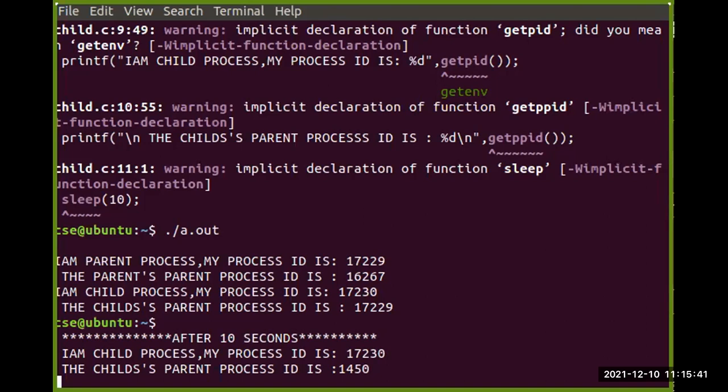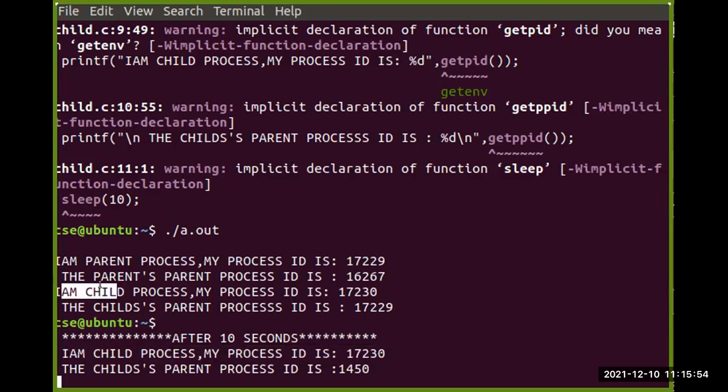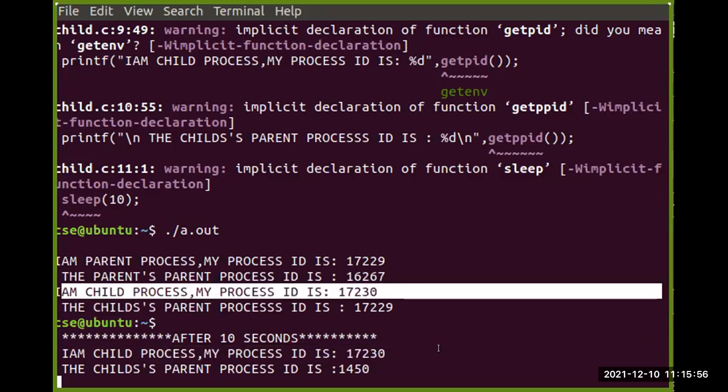Okay. So first we are getting a child process ID. We can see the child process ID is 17230. Here we are getting the child process ID 17230, and also I am getting a child process ID that is 17230. So the child process ID we are getting is the same.